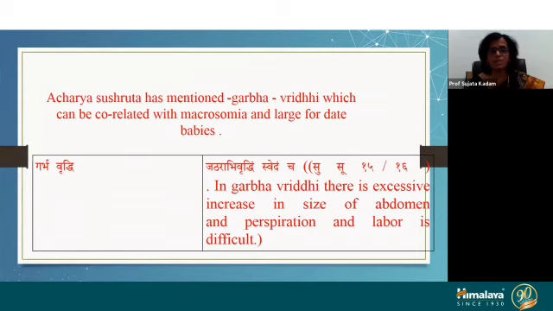Then Acharya Sushruta has mentioned Garbha Vriddhi, which can be correlated with macrosomia or large for date fetus, that is Jatharabhi Vriddhi, quoted in Sutrasthan.